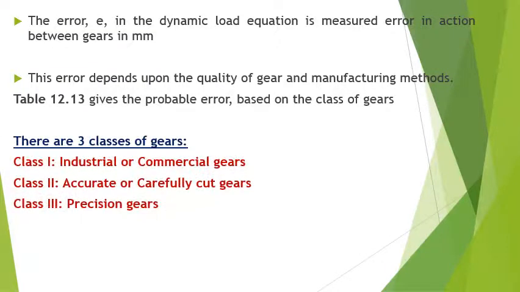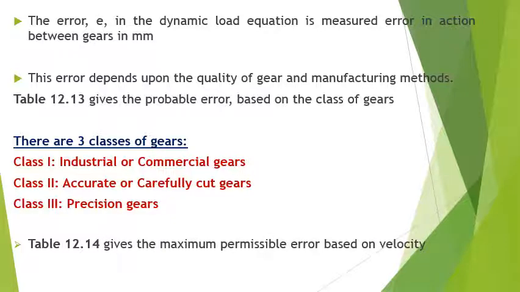We basically have three classes of gears. Class 1 refers to the industrial or commercial gears. Class 2 refers to accurate or carefully cut gears, and class 3 refers to the precision gears. We have the table for this, which I will show in the coming slides.